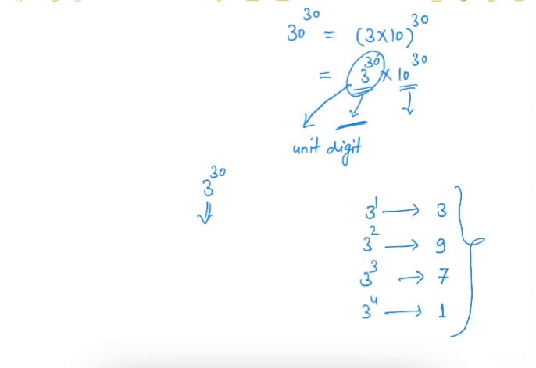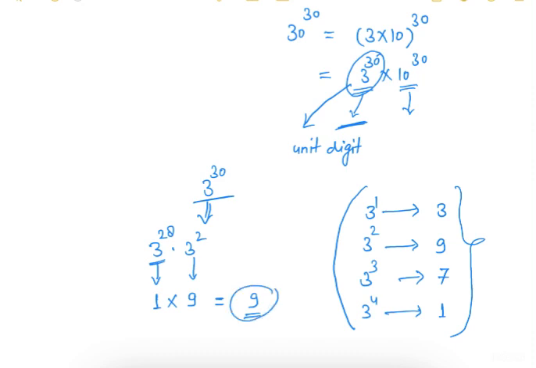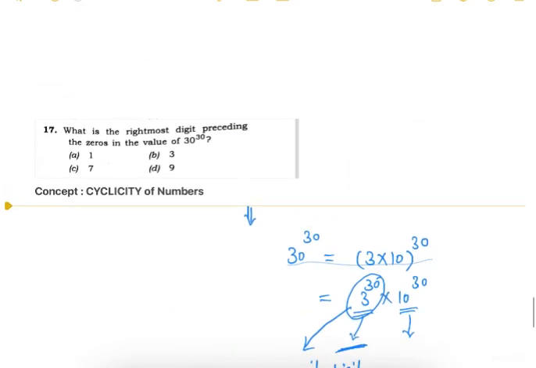So we can write 3 to the power 30 as 3 to the power 28 into 3 square. From 3 to the power 28, as the cyclicity of 3 is 4, we will get the unit digit as 1. And from 3 to the power 2 we will get 9 at the unit place. So finally we will have 9 at the unit place. So the rightmost digit preceding the zeros will be 9. So option D is our answer.